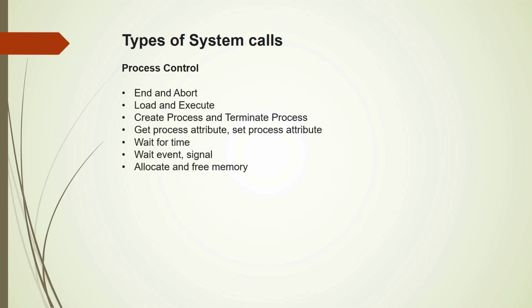Also allocating and freeing memory. The process will be allocated memory in the initial phase, and when it completes its execution, the memory will be released. So again, system calls are available as a part of process control.